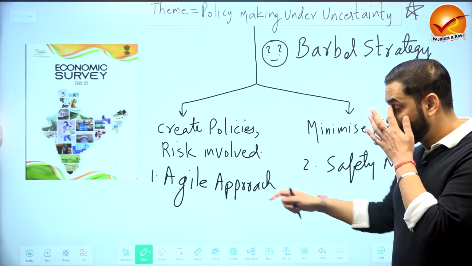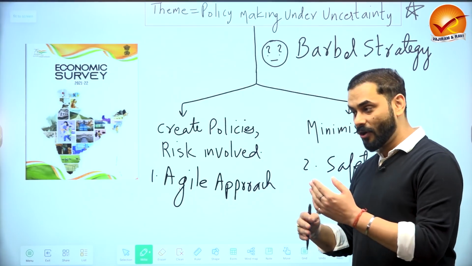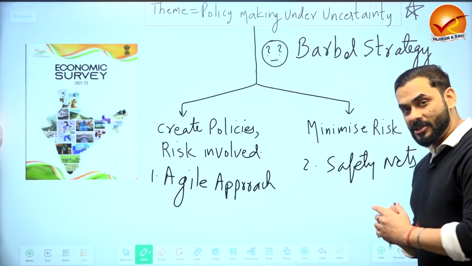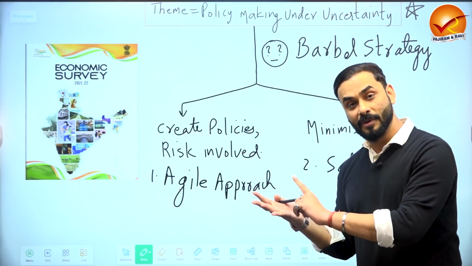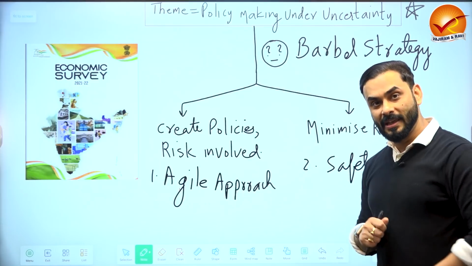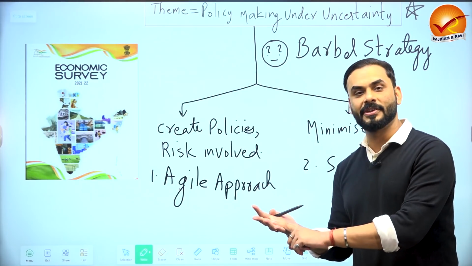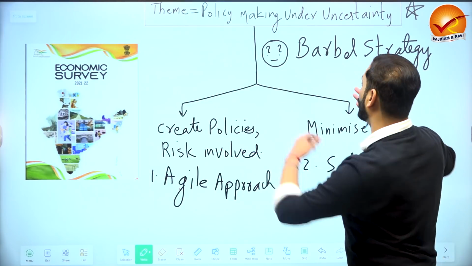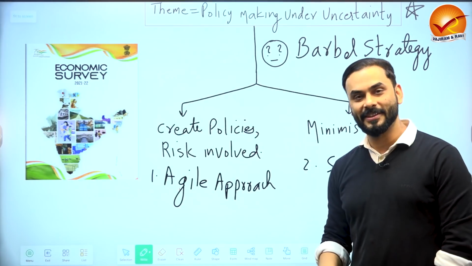And if you are doing something risky, Agile Approach might involve risk because you are launching policies based on data. So how do you take care of the vulnerable sections, like women, like elderly, like children, like below poverty line people? How do you take care of those people? By giving them basic things of life: food, clothing, shelter, medicine. This is called safety net. These are the two things that you do in Barbell Strategy. That's your theme of the economic survey this year.